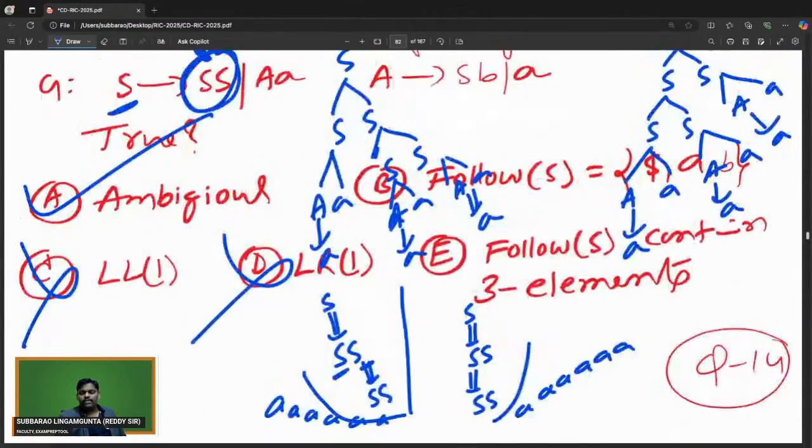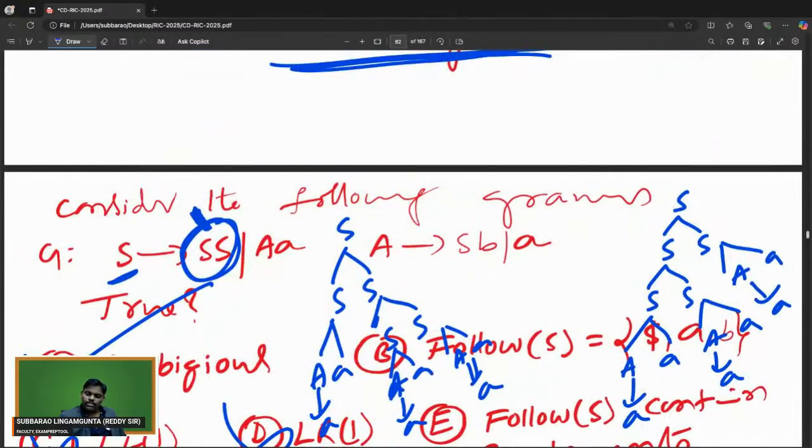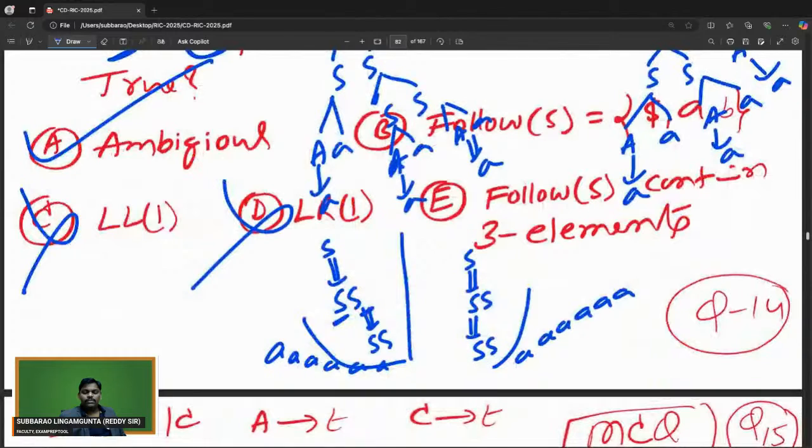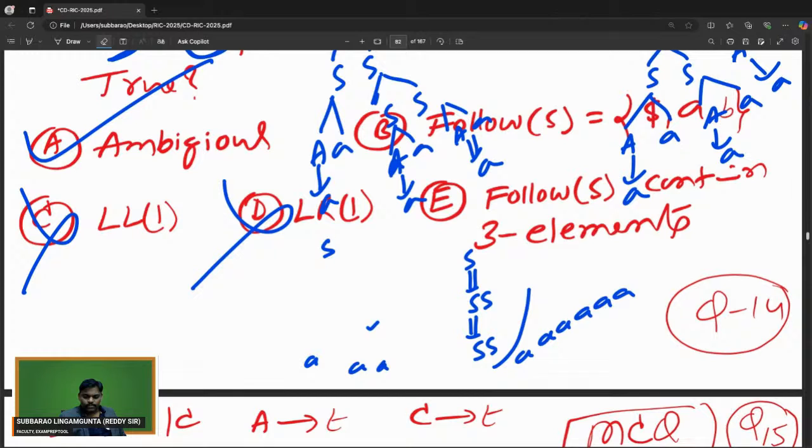So option A, it is an MSQ. This problem is MSQ. So A is an ambiguous grammar. So C cannot be, because an ambiguous grammar cannot be LL1 or LR1. So what about option B and option E? We'll try. Let me remove this. I will try.